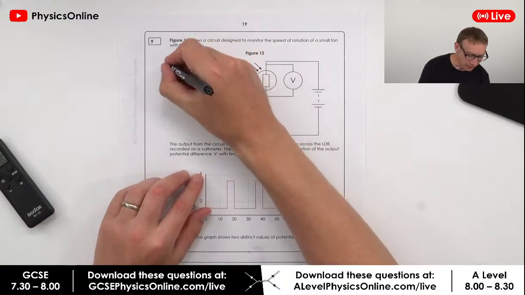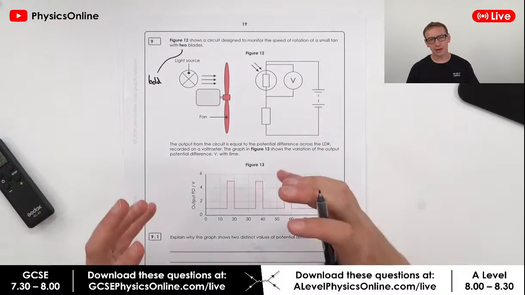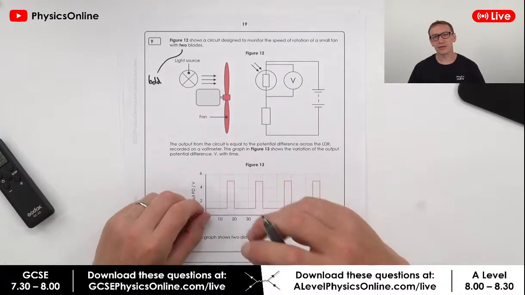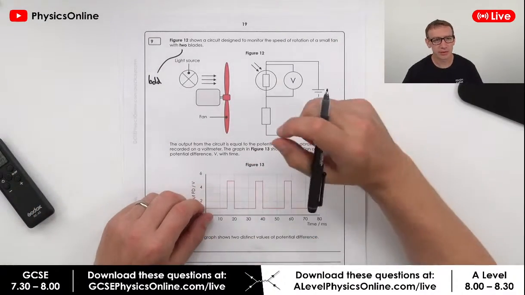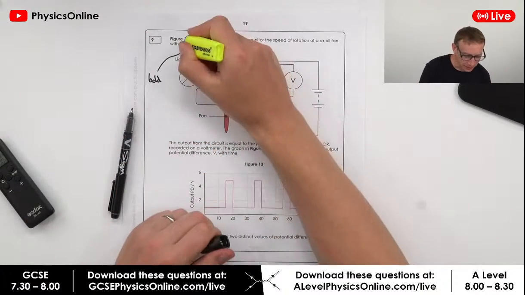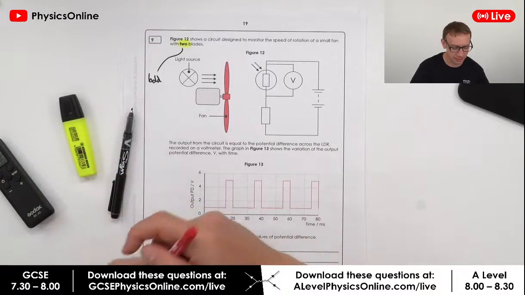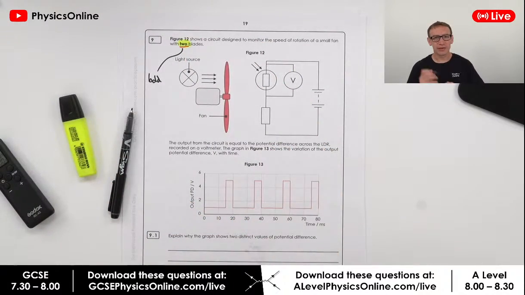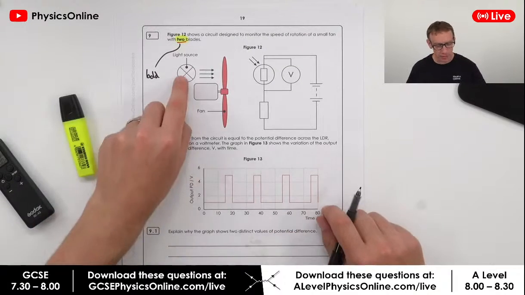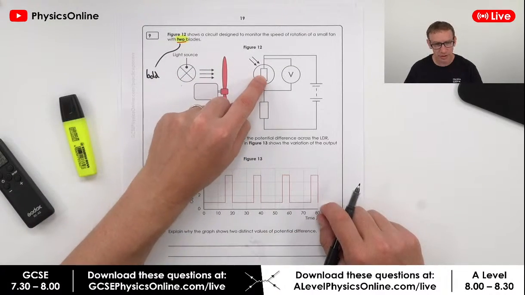The other thing is that if there's anything in bold, make sure that you identify and actually look at what that says. Sometimes it'll say to select 2 answers. Sometimes it says to give the answer to 2 significant figures. Anything in bold, I would urge you, if you have a highlighter, to highlight that, or underline it in a different colour so it's quite clear, because if they've put it in bold, it's there for a reason. Okay, so we've got a light that shines through the blade, and then we have this component over here.